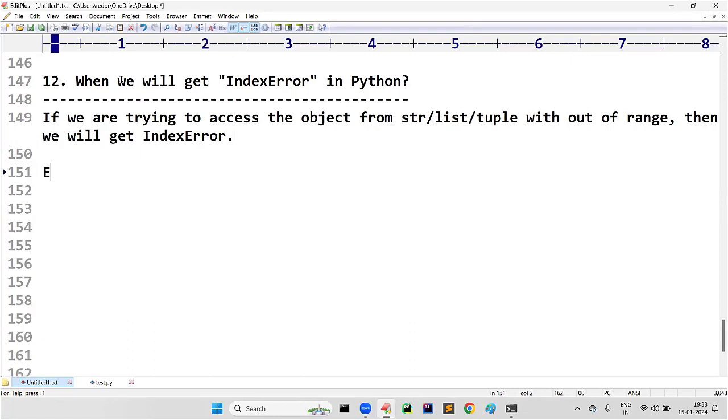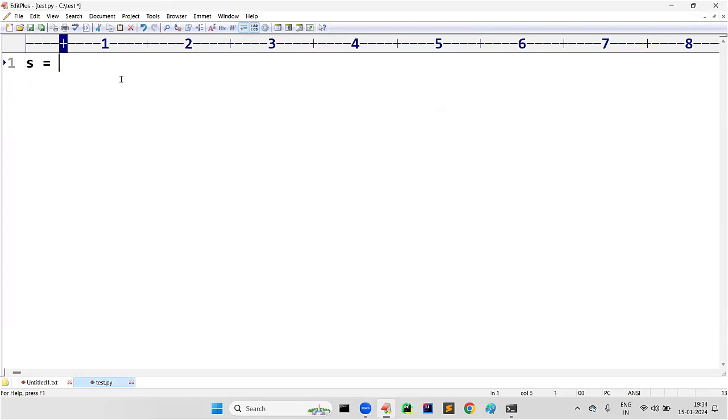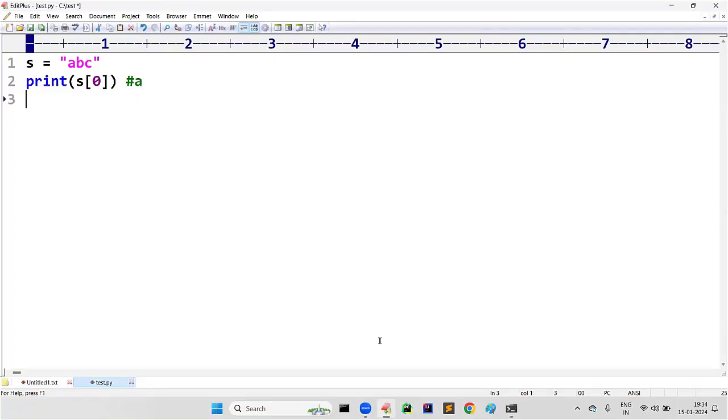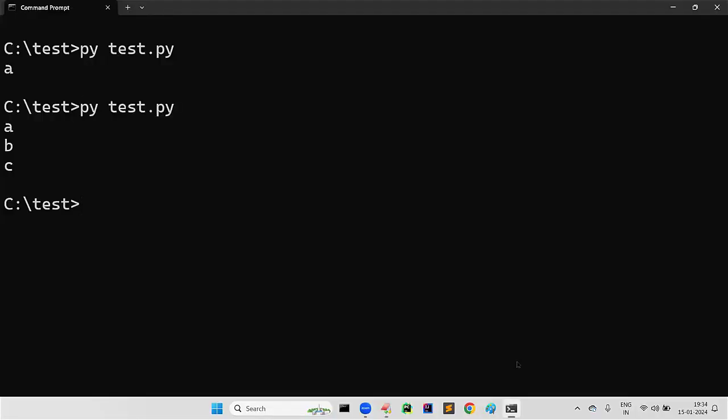Best example: I have a list or a string with only 3 characters. Let us assume I have a string with only 3 characters. Can I get the first character? Yes, happily we can. I am taking s of 0 because of the indexing concept. The output we expect is a. Let me check. Yes. Can I get the second character? We can take s of 1, where we will get b. Can I take the third character? s of 2, where we will get c. Like that we can get the characters one by one.